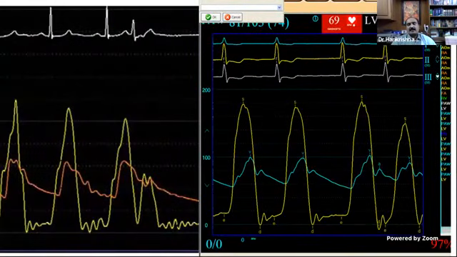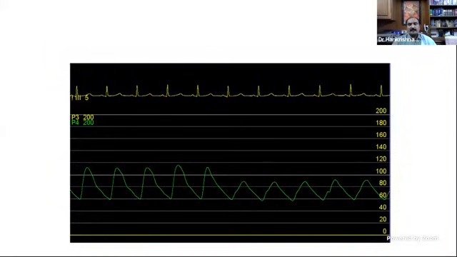So this we have already discussed, the dynamic and the fixed obstruction. So this is another tracing. Again, in the aorta, this is a pullback done on the left side. So you can just think for a moment. What is this pullback tracing? If you had somebody to discuss, it would have been better. I think, as Mohit said, we will do it next time.